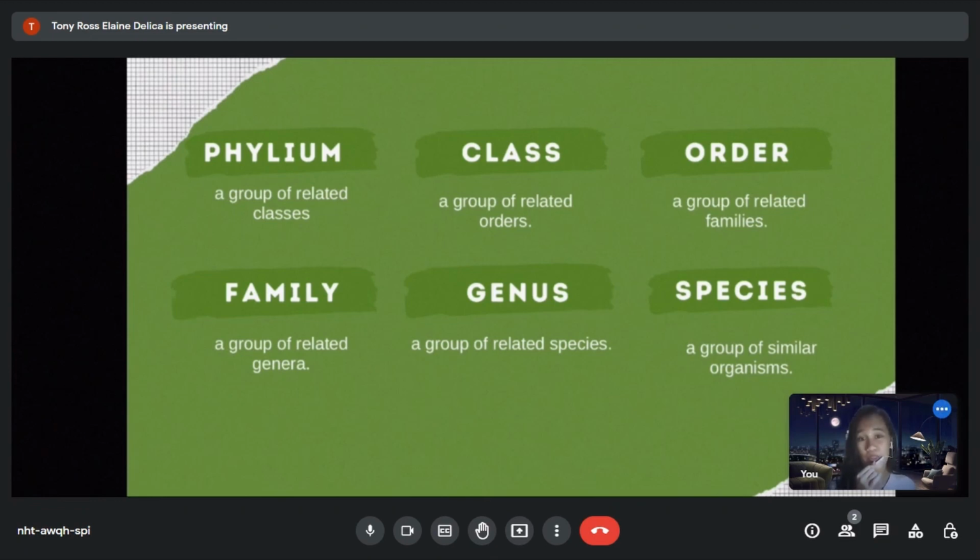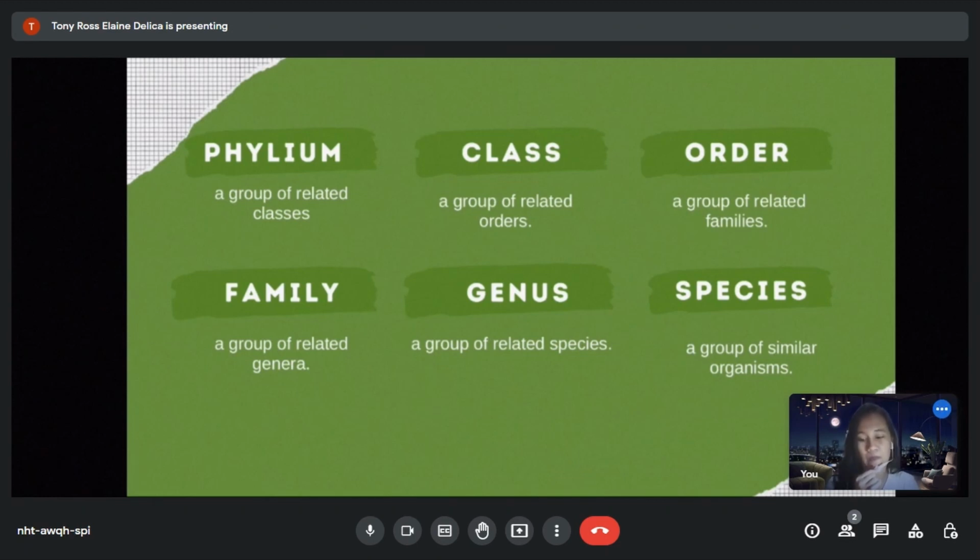Next is a group of related genera, also called family. The taxonomic family is more specific than the order. Several examples of order Carnivora families are Canidae, or dogs, foxes, or wolves, Mephitidae, skunks, and Felidae, or cats.